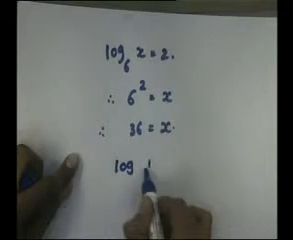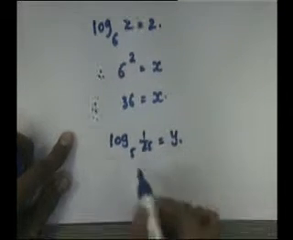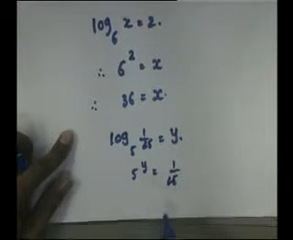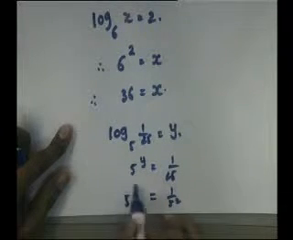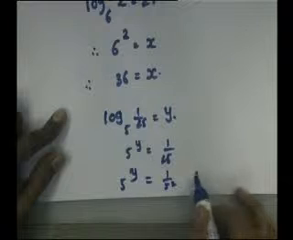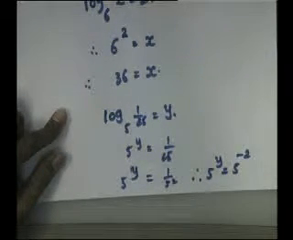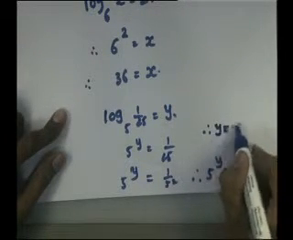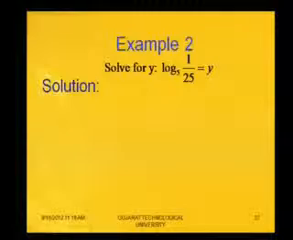What is given? Log of 1 by 25 base 5 equal to y. So we can write it as 5 raised to y equal to 1 by 25. And 1 over 25 can be written as 1 over 5 square, so 5 raised to y equal to 5 raised to minus 2. Here the base is the same, so we can compare power. So the value of y is minus 2. Okay, now we will discuss on the presentation.